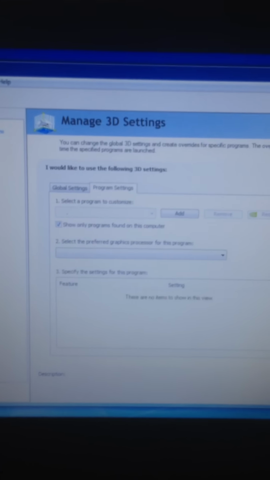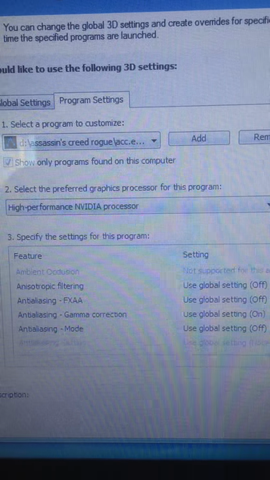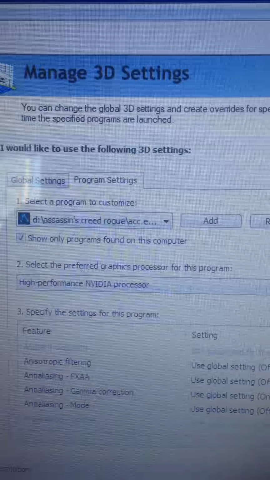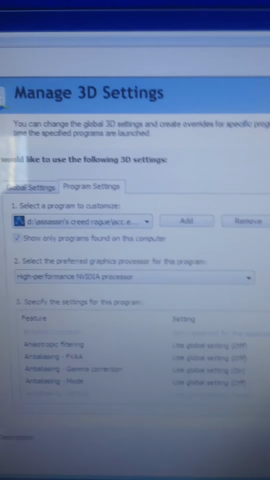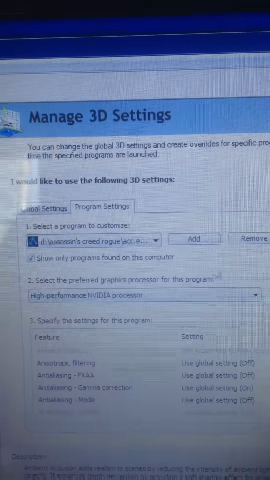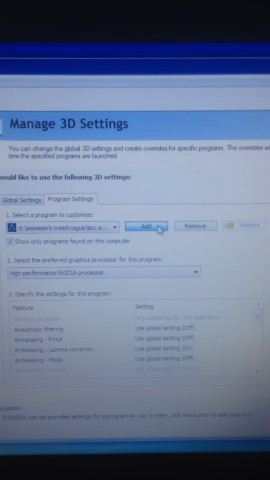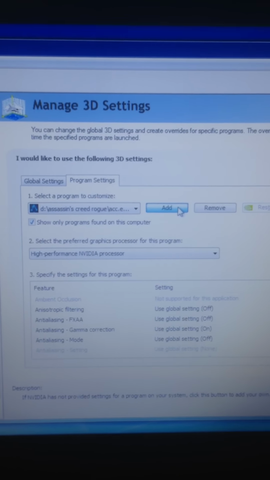This will take you to the 3D settings, and as you can see here, I already have the program and I've set it to my Nvidia graphical processor, but most people won't find the program like this at first, so just go to Add, and another window should pop up and show you applications that you have. Give it some time.